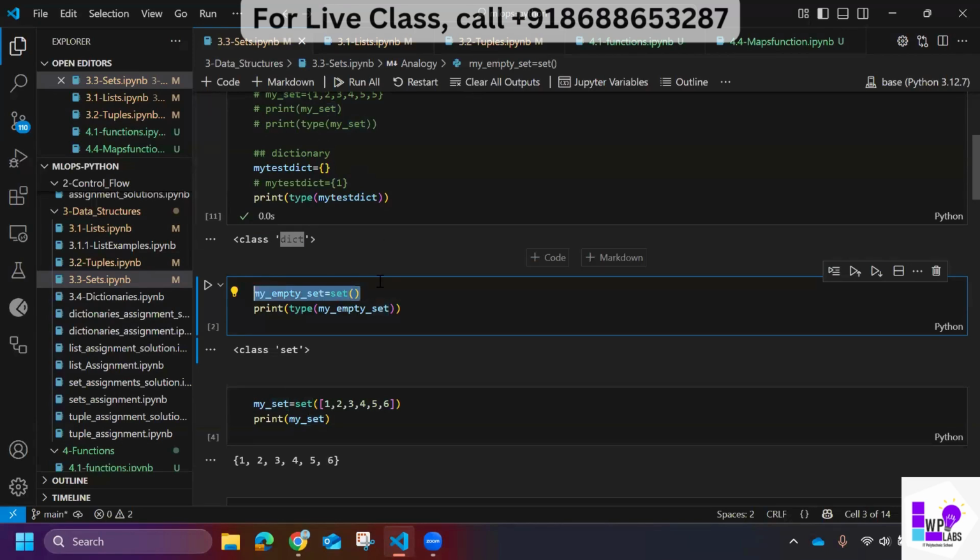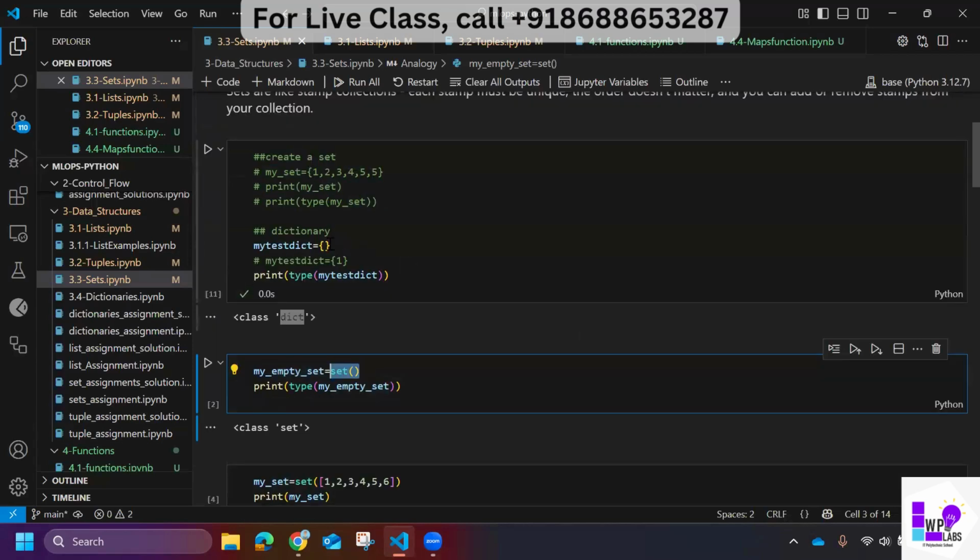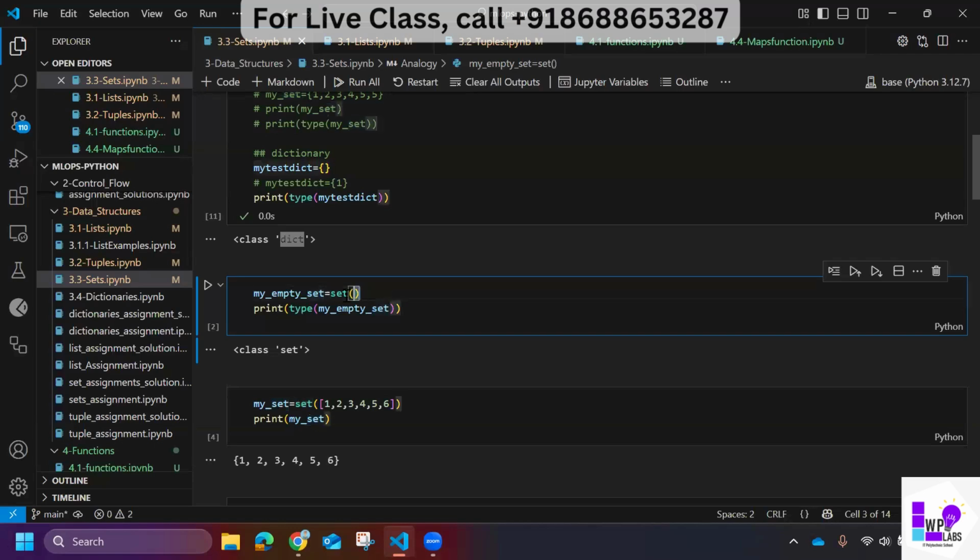Okay, this is also initializing an empty set, because by the other method I was not able to initialize an empty set, right? Because that was initializing a dictionary. But to initialize an empty set, I can use this. And to initialize an empty tuple, I can use this method. To initialize an empty list, I can use this method. So these methods stay consistent.